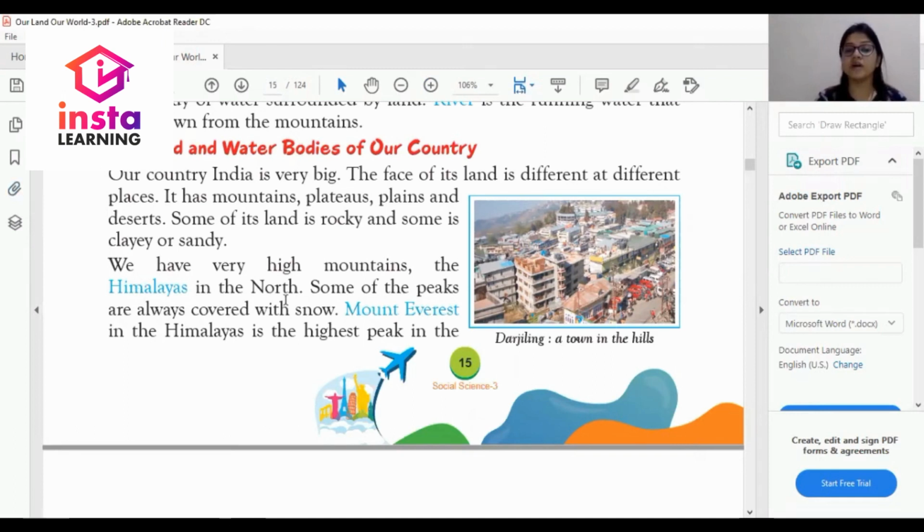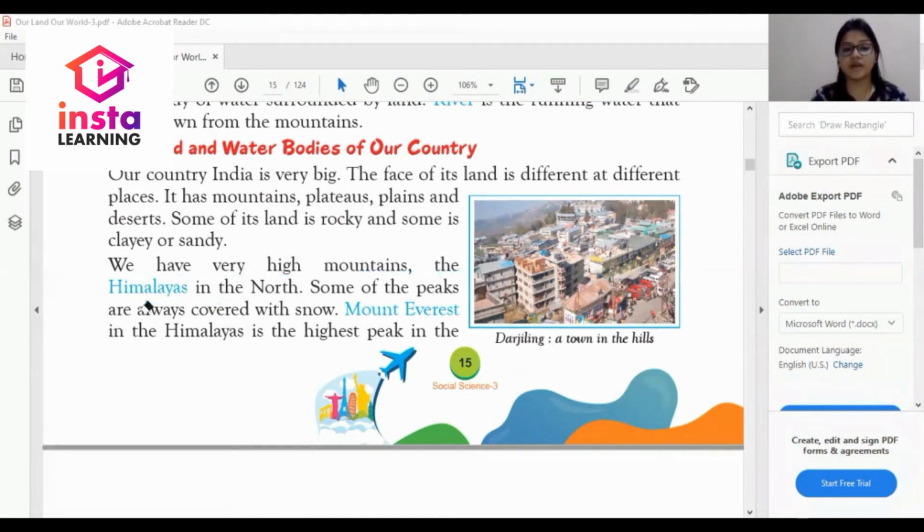We have a very high mountain, the Himalayas, in the north. This is a very important question and I am highlighting it. Which is the high mountain in India? The Himalayas in the north.